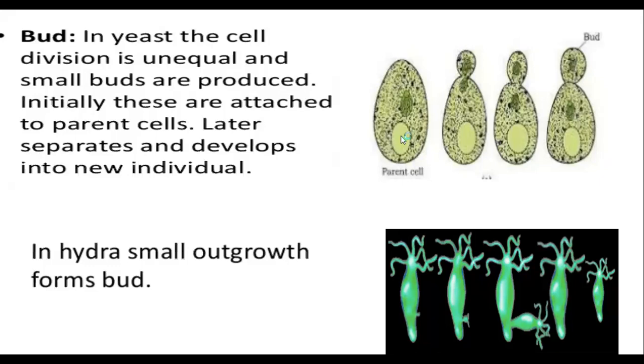और ये light yellow या light green क्या है बता आपको? This part where my cursor is, what is that? Nucleus. That is the reason I asked this question, beta, because majority of y'all will fool yourself that ये nucleus है. It is not the nucleus. ये जो yellow color का आपको नीचे बड़ा वाला दिखाई दे रहा है ना, that is the vacuole. And ये जो dark green color का यहाँ पर दिखाई दे रहा है, just above this yellow colored light one, that's the nucleus.